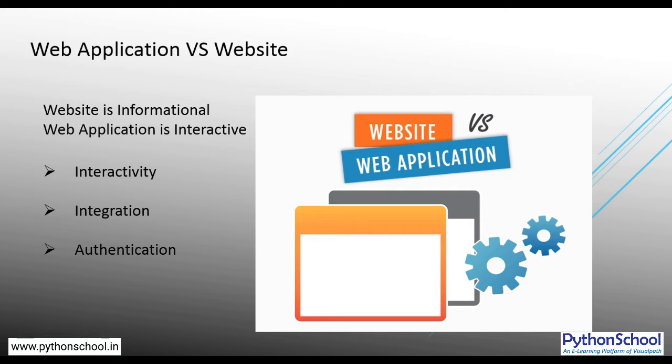Basically, we can differentiate a web application and a website based on three differences: interactivity, integration and authentication. Based on interactivity, a website provides visual and text content that the user can see and read, but not affect in any way.